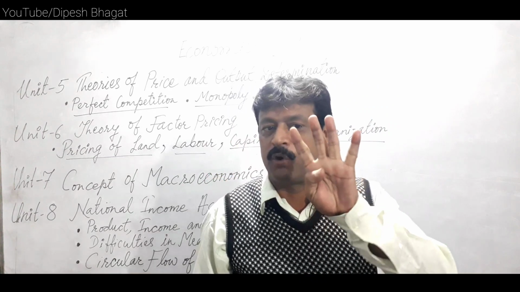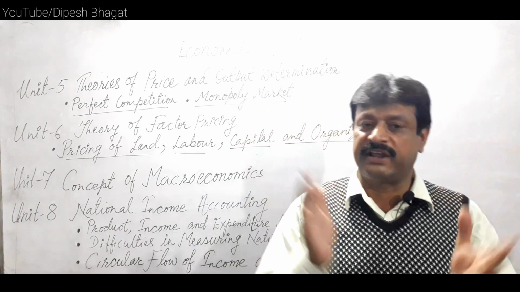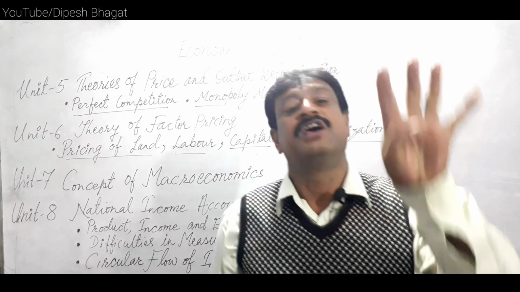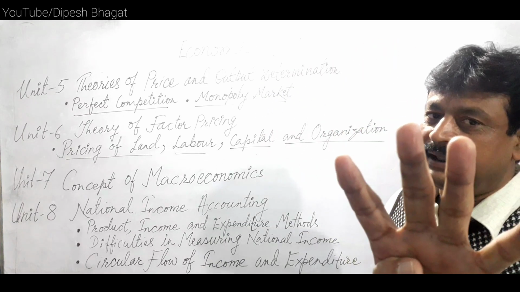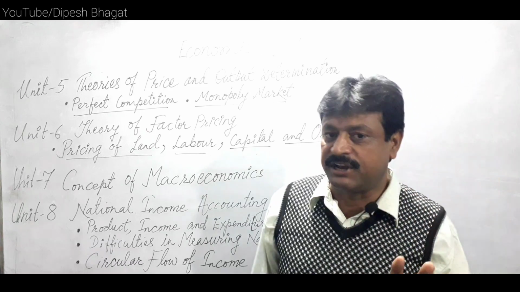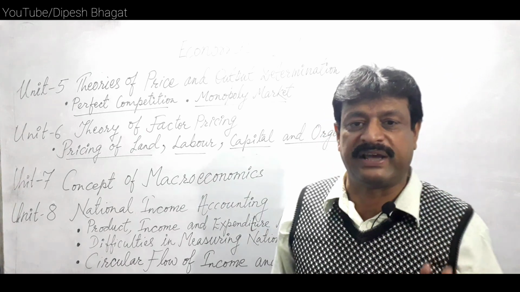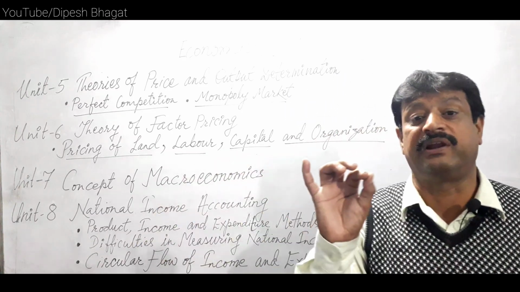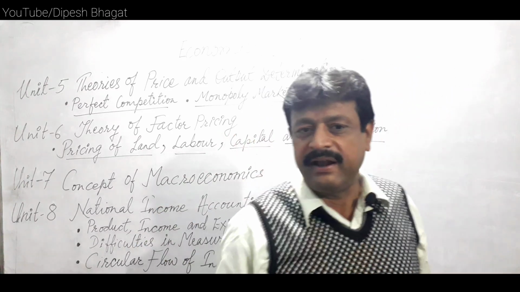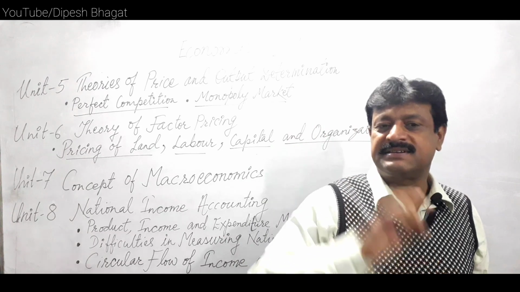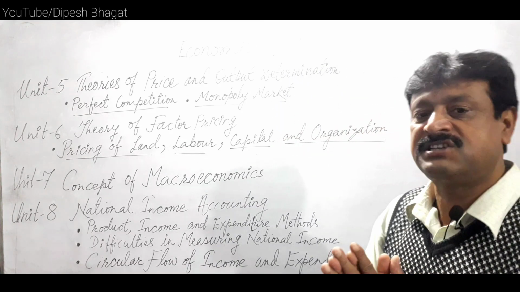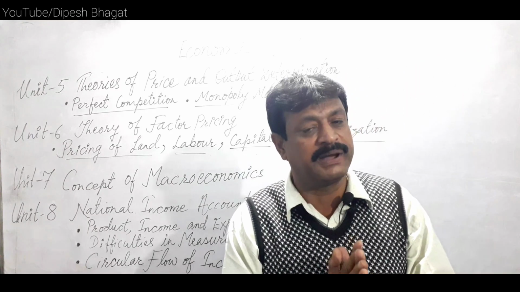We know that there are 4 different factors of production working in the economy: land, labor, capital, and organization. Land gets rent as reward, labor gets wages, capital gets interest, and finally the organizer gets the profit. So rent, wages, interest and profit are added to account the national income under the income method.